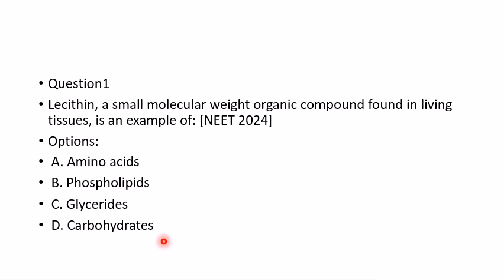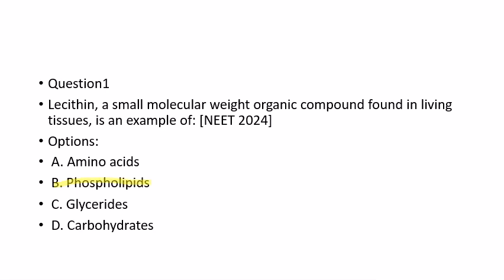Any guesses, children, which is the correct answer here? If you studied properly, definitely it is very important to study your textbooks. Refer to some very important textbooks that will be very useful for you. So the answer for this is option 2, that is phospholipids. So which is the option, children? That is option B, phospholipids.